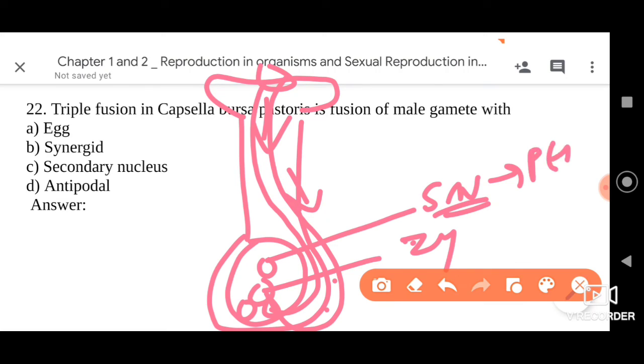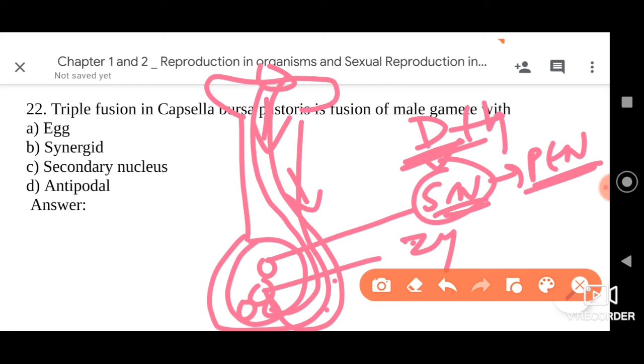The secondary nucleus is already the fusion of two nuclei, so it is in diploid condition. When the primary endosperm nucleus is formed, the second male gamete is fusing, no? That is haploid. So diploid plus haploid becomes a triploid condition. That triploid is why it is called triple fusion.